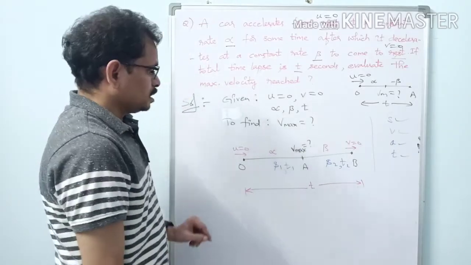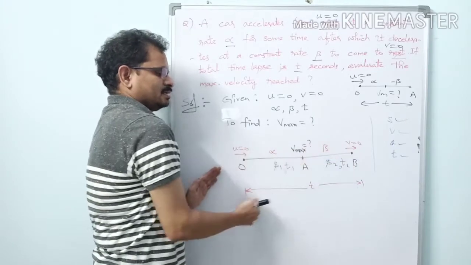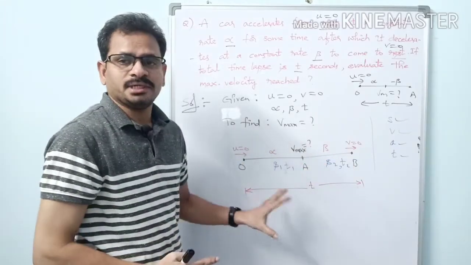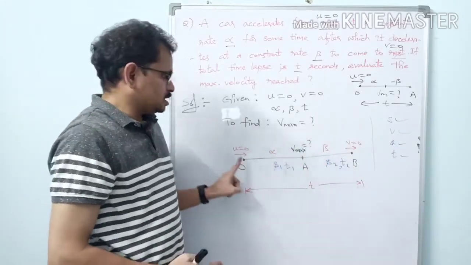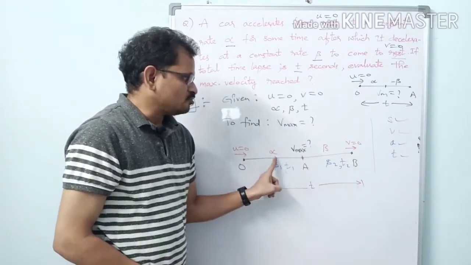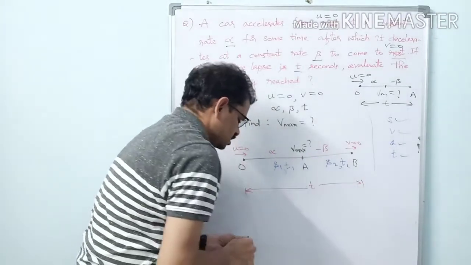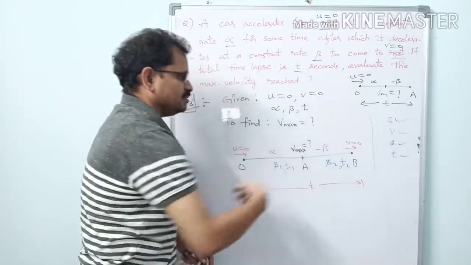See, the things which are marked in red color, all these are given quantities. For clarity I am marking them with red color. So initial velocity u is 0, final velocity v is 0, given. Alpha and beta, this is minus beta, no? This is deceleration, and total time t is given to us.